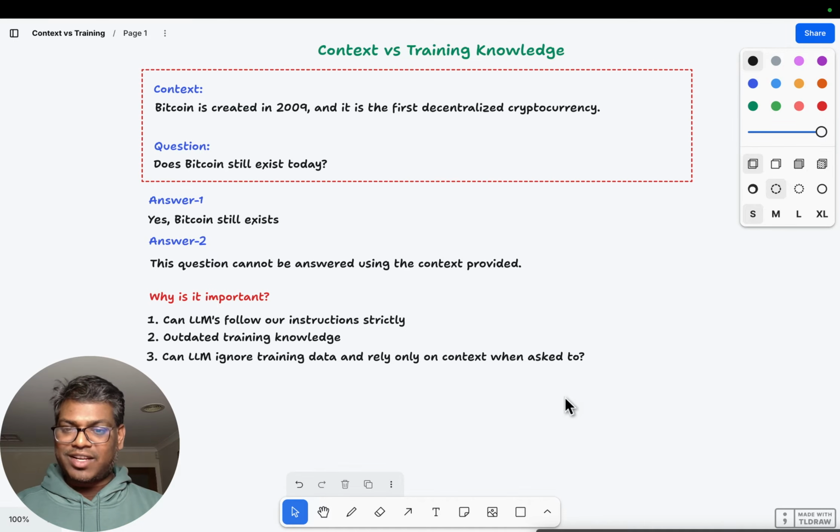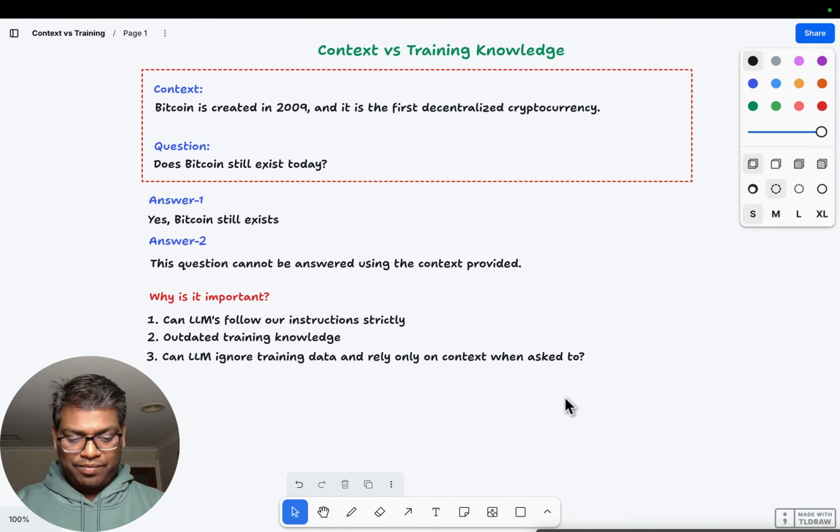Okay, the right answer is something along the lines of: that question cannot be answered using the provided context. Now, why is it important? One, we want the LLMs to strictly follow our instructions. Two, the knowledge can be outdated. For example, let's say we have an LLM trained using data until the end of last year. Now, based on some new research, some facts might have changed. We don't want the LLMs to answer based on what they learned until the end of last year, right?